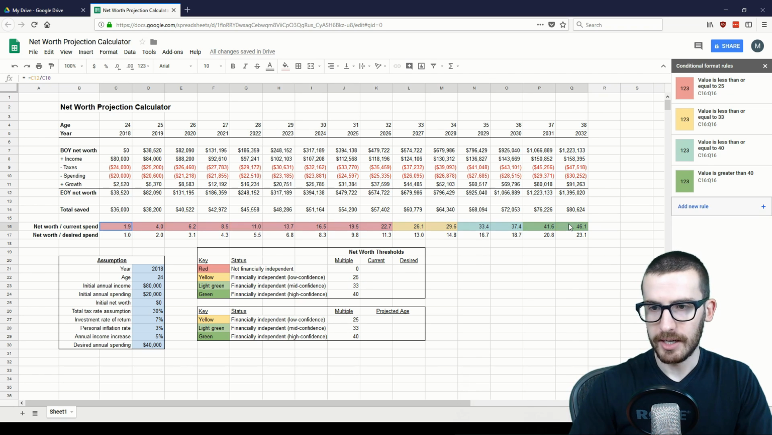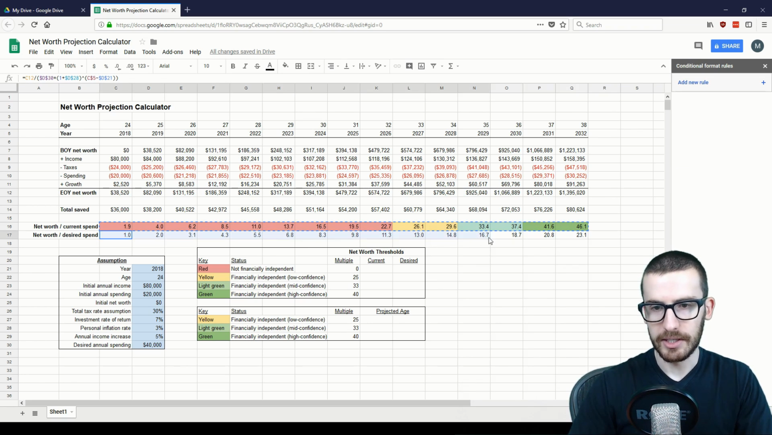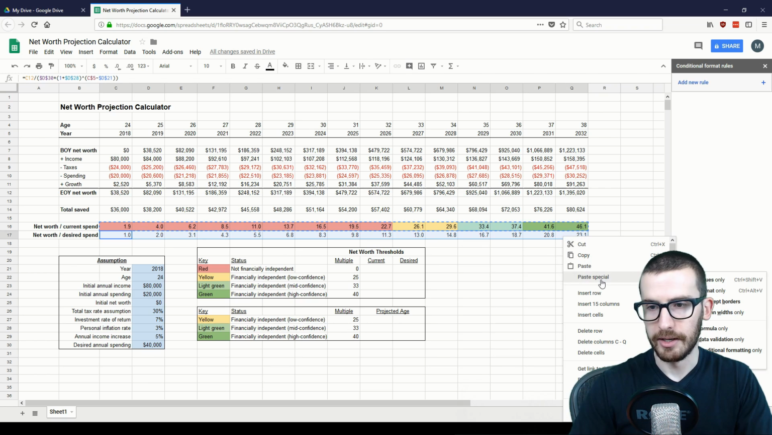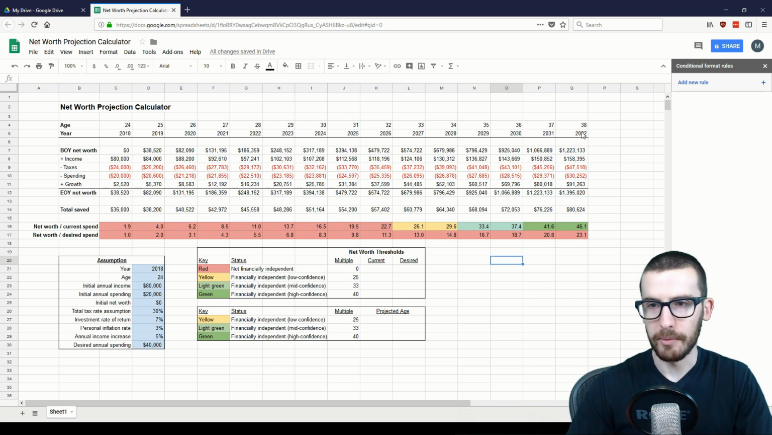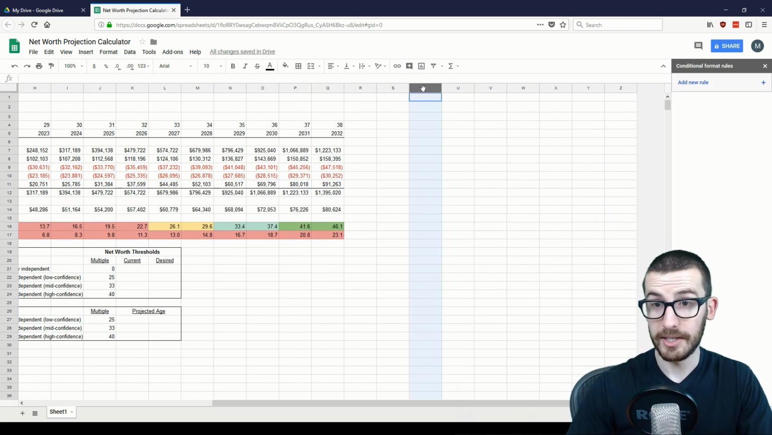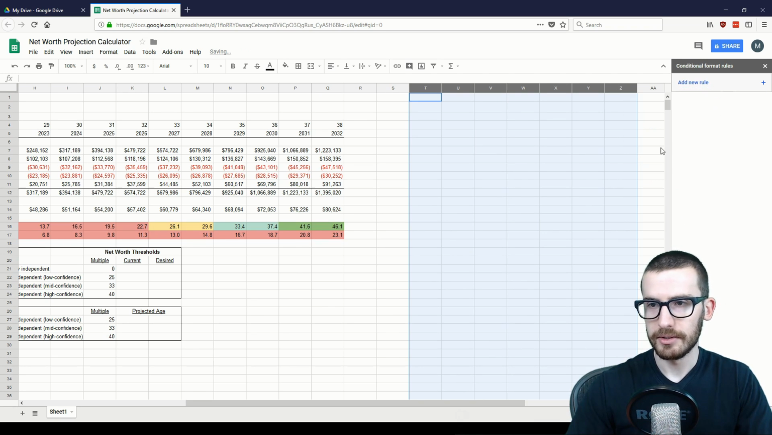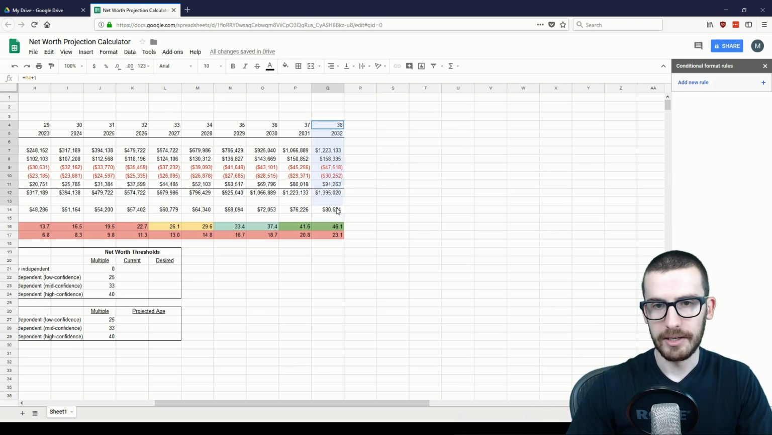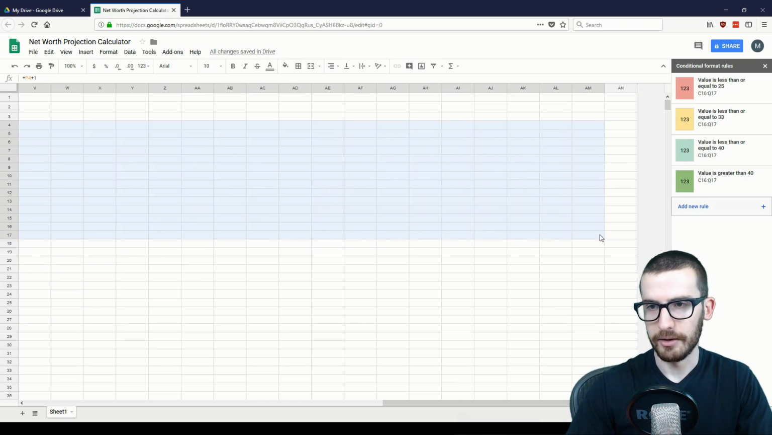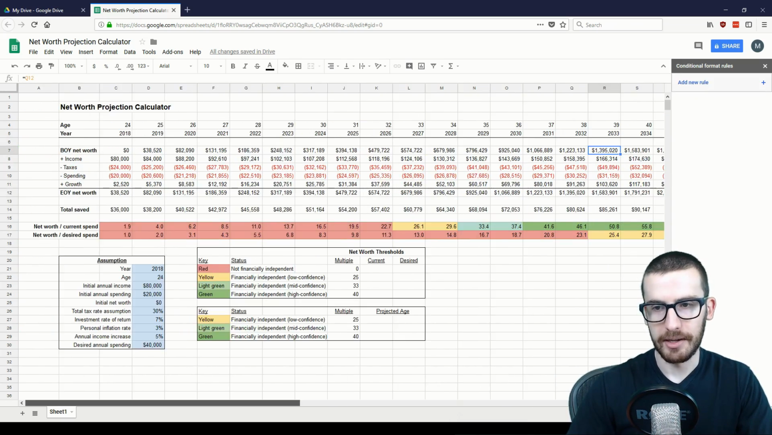And to save ourselves time, what we can do is copy this entire section, and then for the section below it, we can select all, and then right click, paste special, and then paste format only. That will paste over the format with the same rules. And if you want to extend out more years, you can select some columns and insert columns so the spreadsheet is bigger. And then you can just take this and drag it on over. So in this case, it projects it out a bit further.